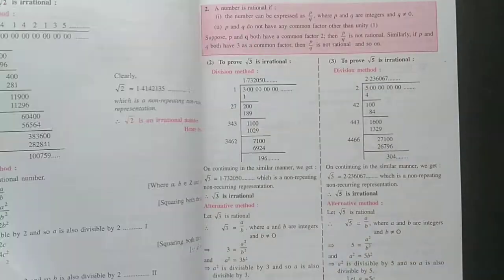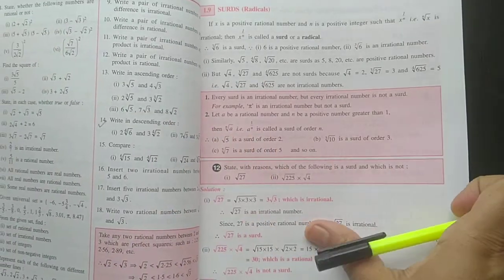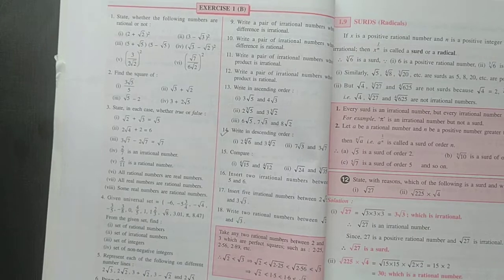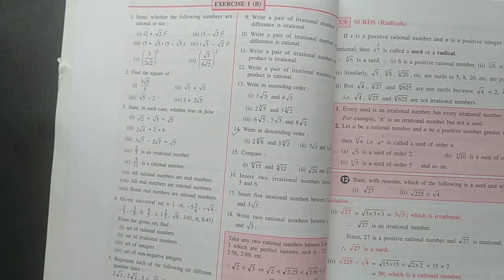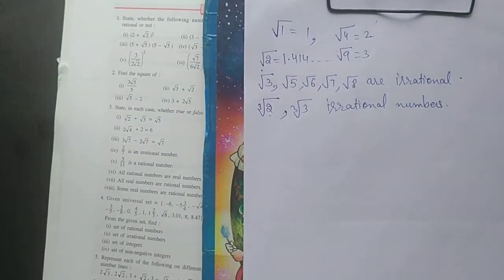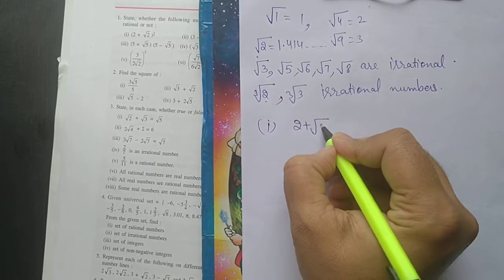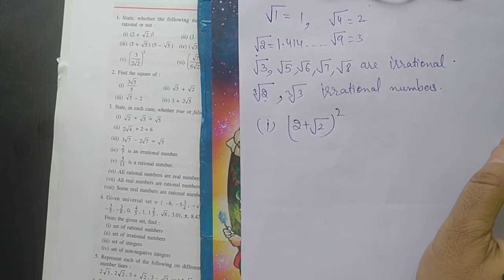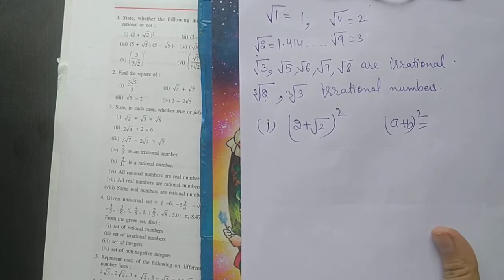Now come to exercise 1.2. Question number 1: state whether the following numbers are rational or not, not meaning irrational. The first part is (2 plus square root of 2) whole square. Here we will apply the (a plus b) whole square identity.